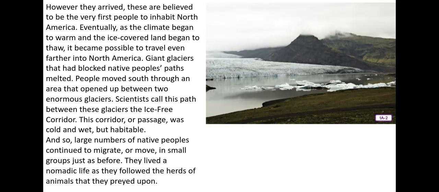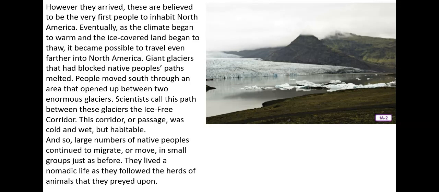Eventually, as the climate began to warm and the ice-covered land began to thaw, it became possible to travel even farther into North America. Giant glaciers that had blocked native people's paths melted. People moved south through an area that opened up between two enormous glaciers. So people started moving south because the ice was melting. Scientists call this path between these glaciers the ice-free corridor.